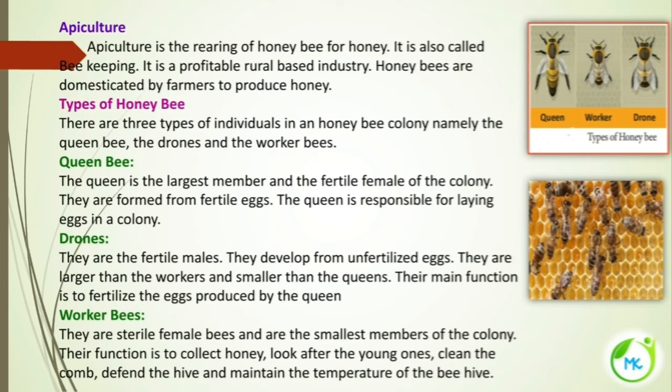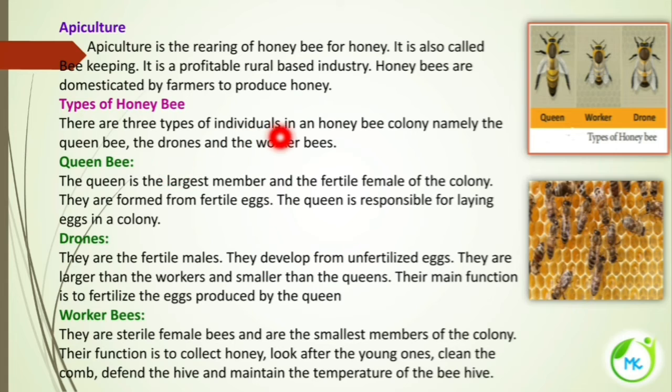The next topic we are going to see is apiculture. Apiculture is nothing but the rearing or cultivating of honey bees. Apiculture is also referred to as beekeeping, and it is a very profitable rural based industry. Honey bees can be domesticated by farmers for the production of honey.